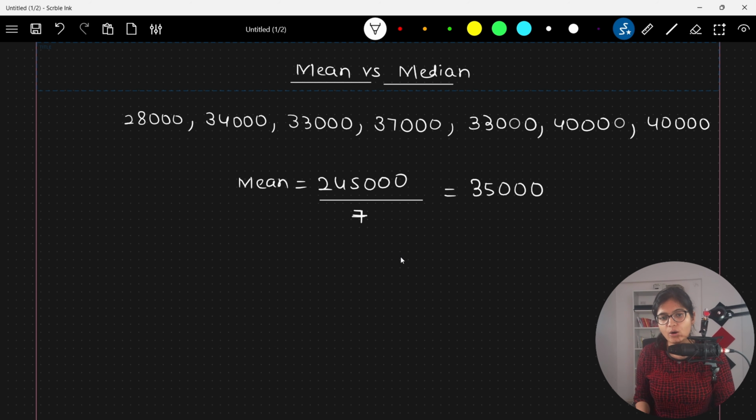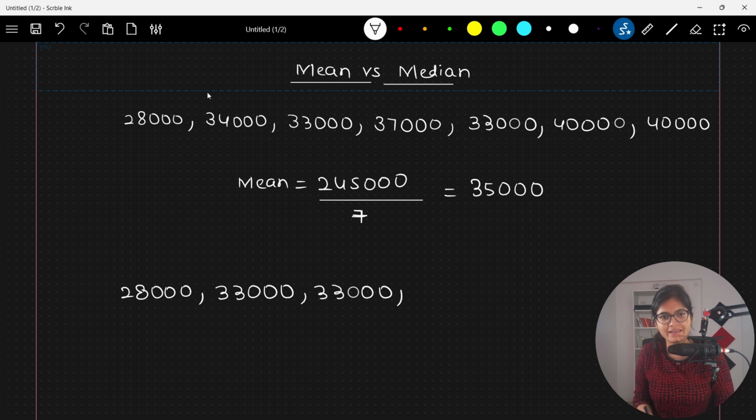Now what is the median? To calculate the median, we first need to sort the data in ascending order. So 28,000 is the first, followed by 33,000, and 33,000 again because it appears two times.